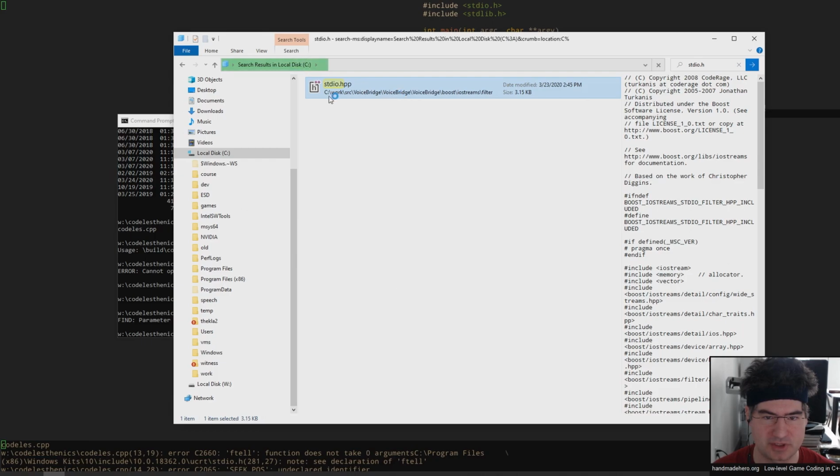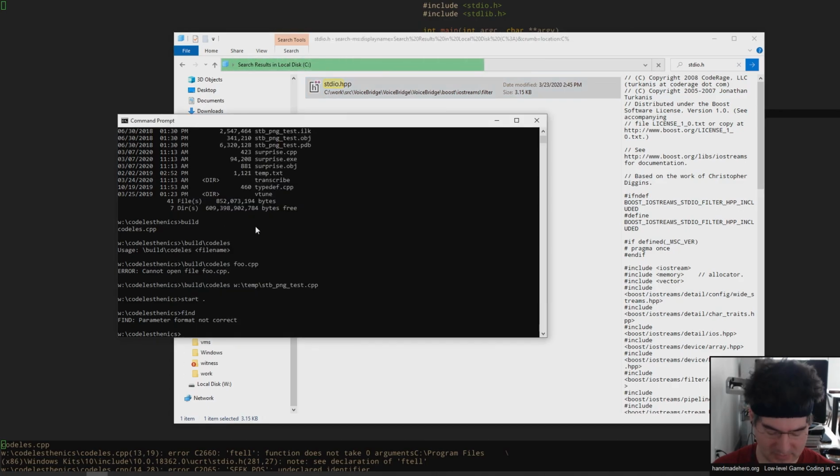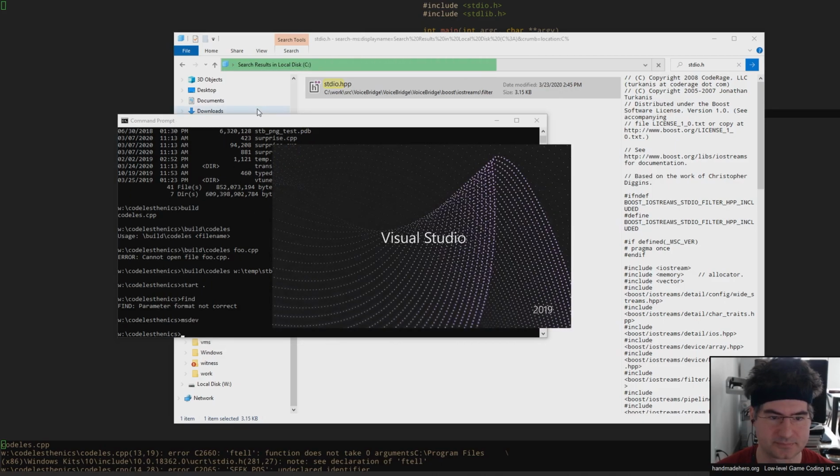Interesting, we can find the boost one here in VoiceBridge. Microsoft taking a sweet time there. All right, what the heck.